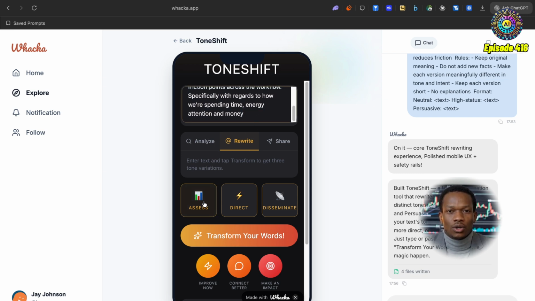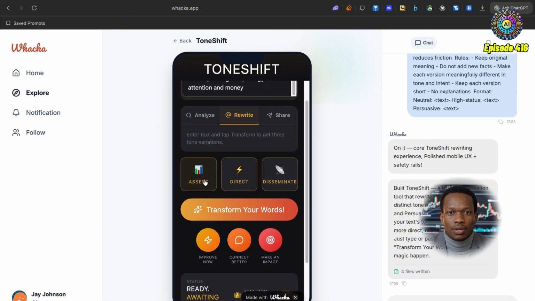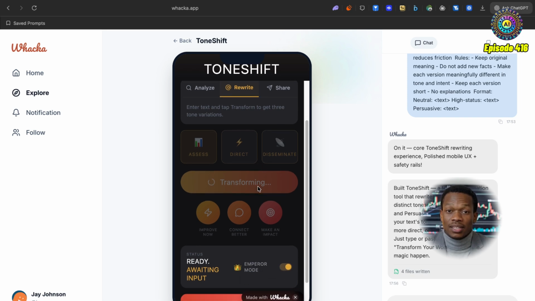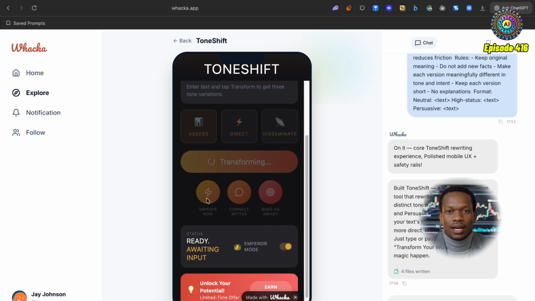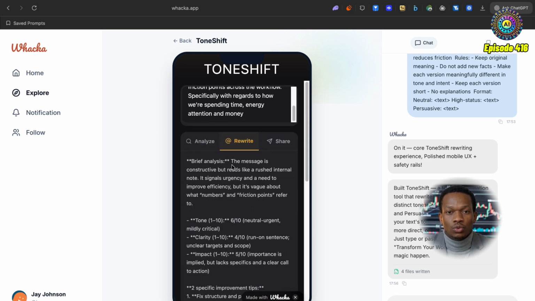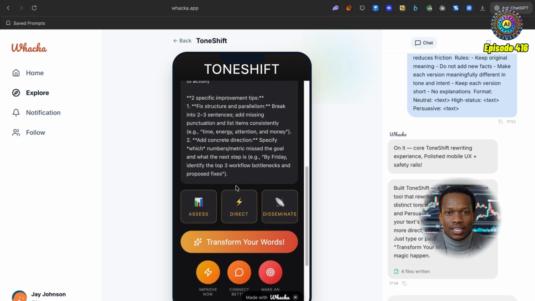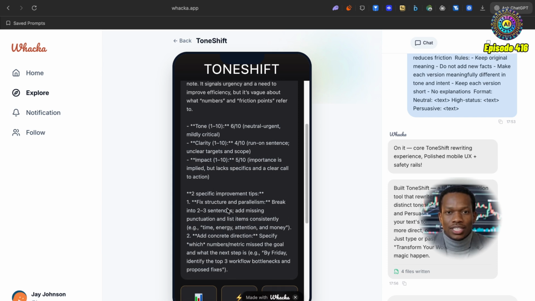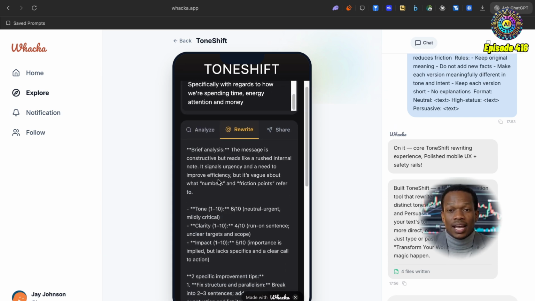I'm going to click on, let's see, we can click assess, direct, and disseminate. Interesting stuff. So we can improve it. Let's say connect better. Okay, cool. So we've got this rewrite here. Okay, interesting. So, oh, cool. So this actually does a bit more. It's giving us a full analysis.